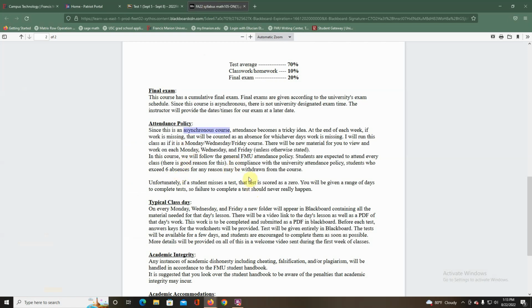Okay, so if you miss 6 classes, that means that I might withdraw you from the course. So if you get to homework 3 and you've missed 7 of them, then I might withdraw you from the course with a grade of a W, which means you get no grade. Now that says may. Sometimes I don't because I try to work with all the students if something comes up that gets them behind. But also, if you give up in the course and you just stop doing things, I may not withdraw you, which would be bad because then you get an F.